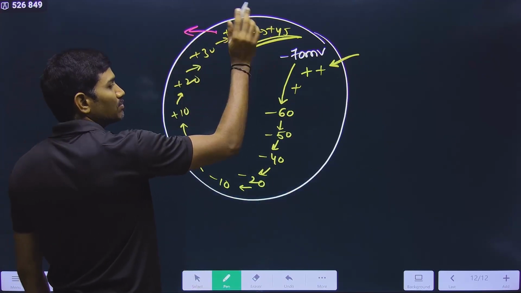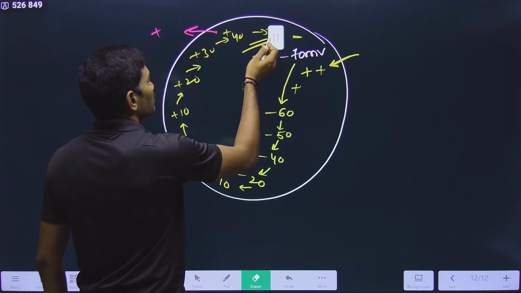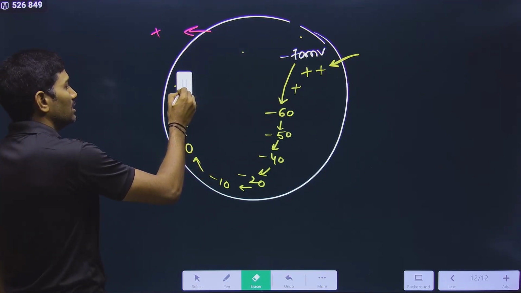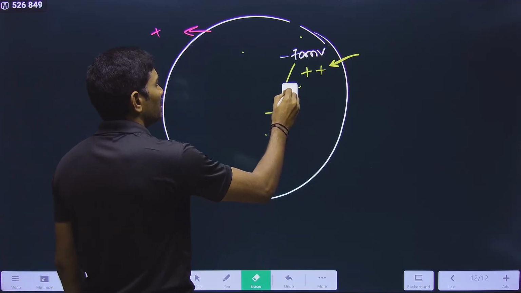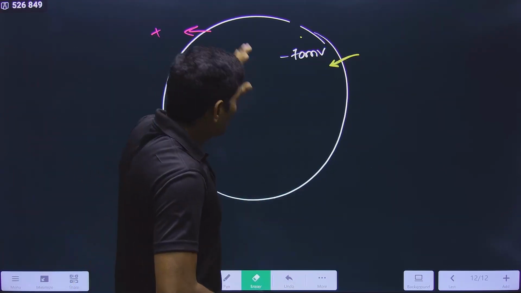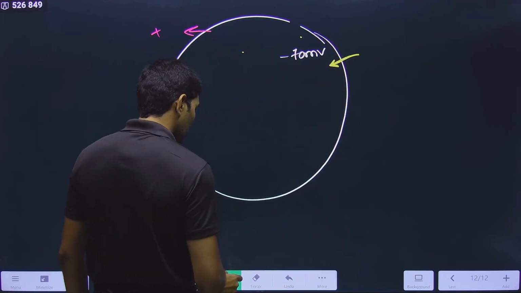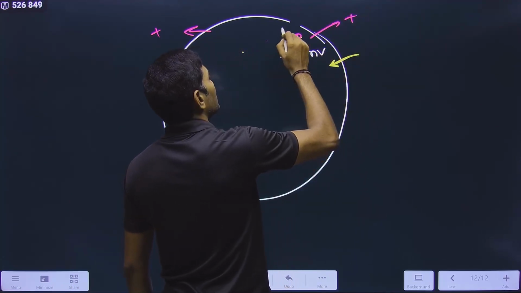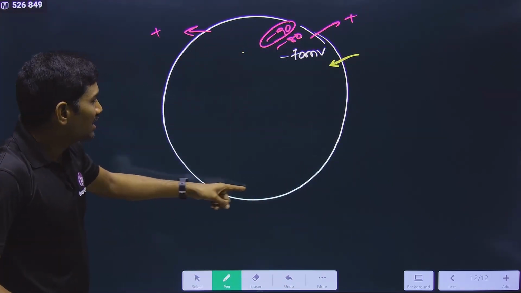If positive ions are going out of the cell, suppose it is plus 45. Now positive is going out of the cell. What happens? Slowly, plus 45, plus 40, plus 30, plus 20, plus 10, 0, minus 10, minus 20, minus 30, minus 40, minus 50, minus 60, minus 70. Understood or not? And even after reaching minus 70, if plus is still going outside, it will become minus 80, minus 90. Like this, the potential inside the cell we are measuring.